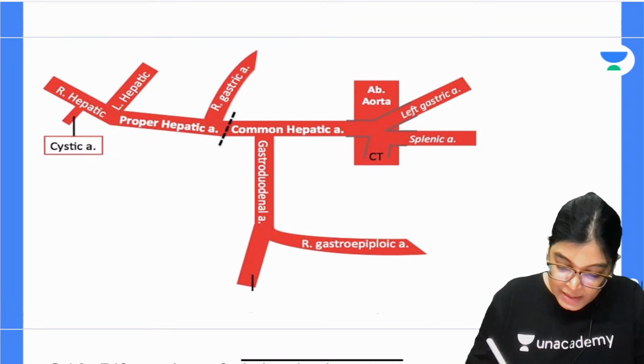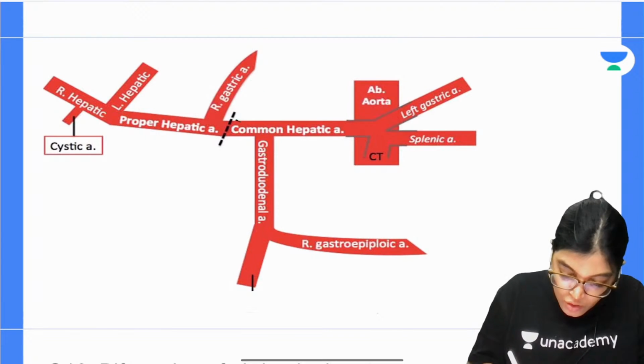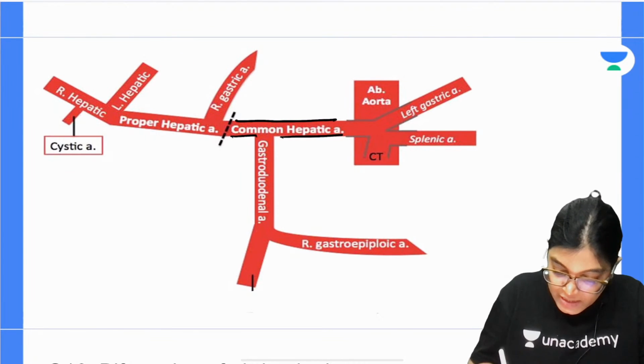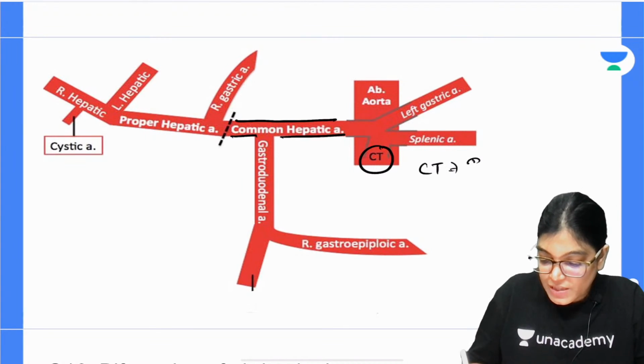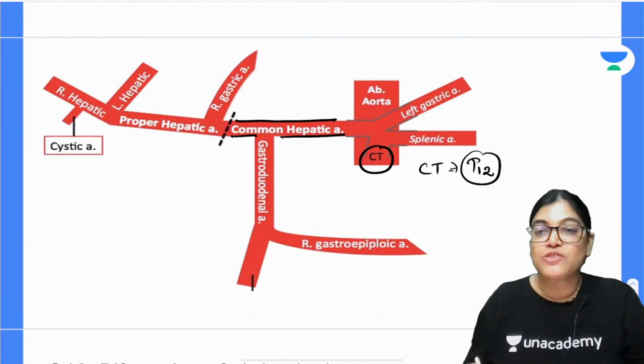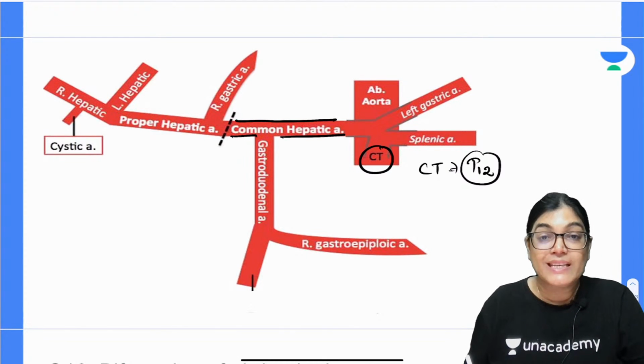So here you can see this is the common hepatic artery, which is a direct branch from the celiac trunk. CT, what do you mean by CT? It means celiac trunk, which is a ventral branch from the abdominal aorta, given at the level of T12.